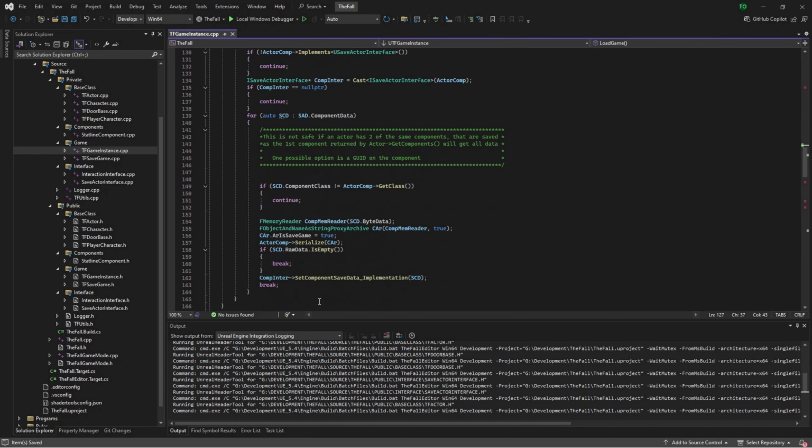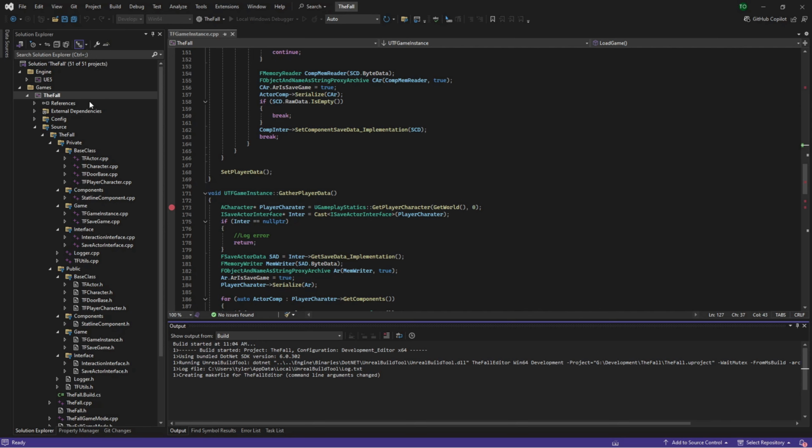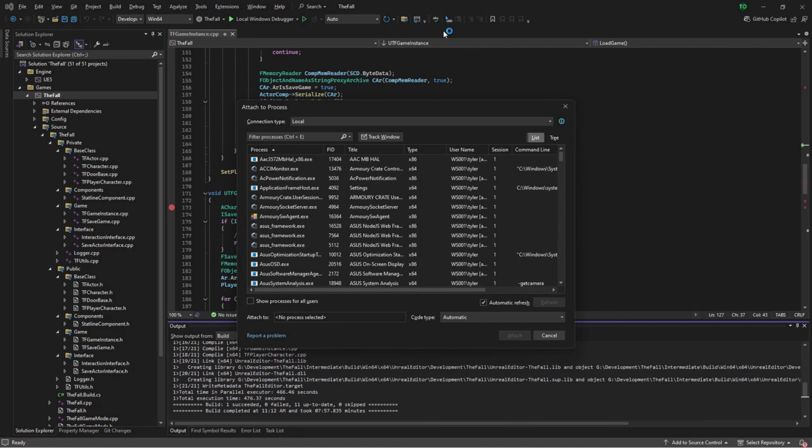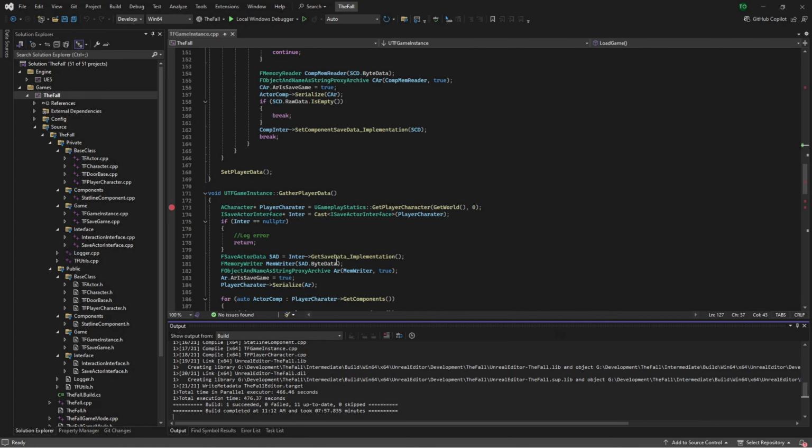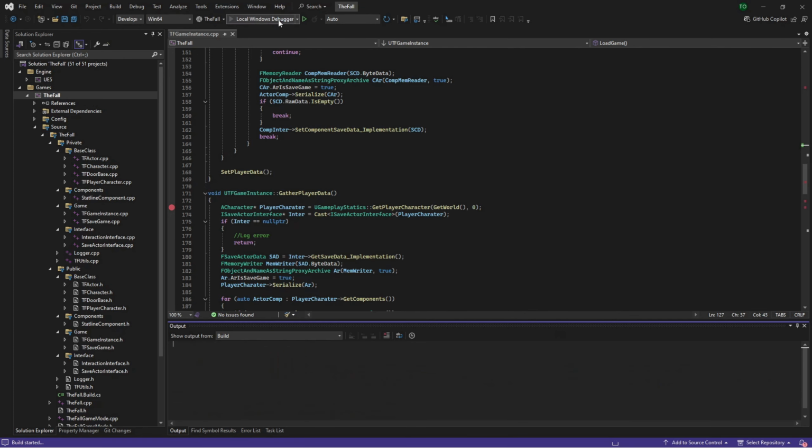Anyways, so we are going to build this quickly. Now let's see, this may take a little while because I was in a couple other projects in the time being. So I will pause the video here and I will be back once the build is done. Alright folks, that build's finished, so let's launch into the editor. And this should hopefully not take too long. I was going to do this before I restarted the video, but honestly, I forgot.